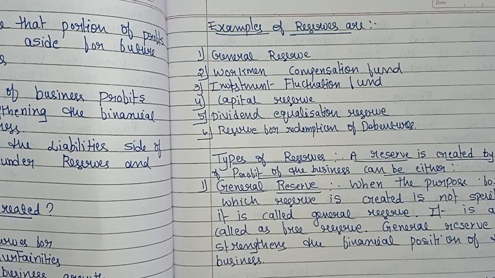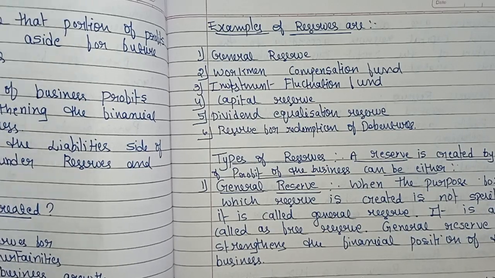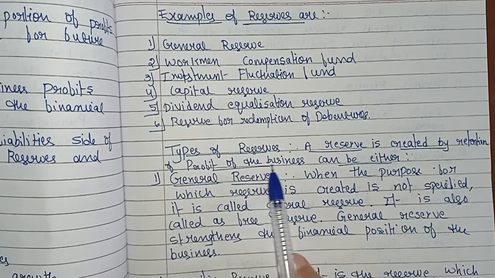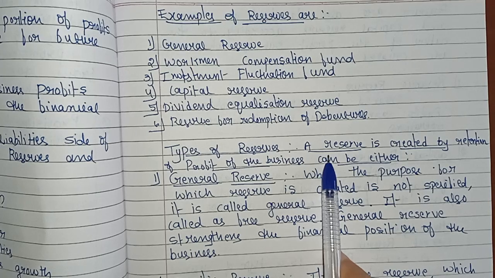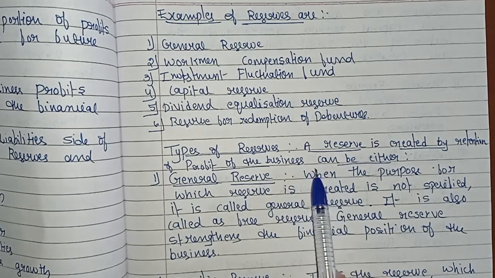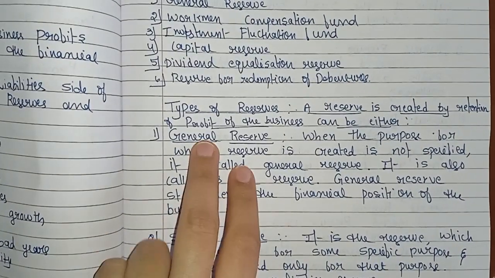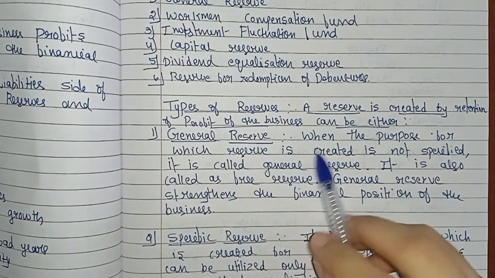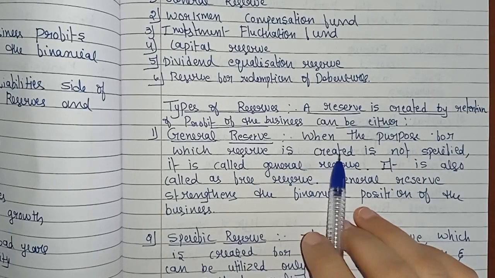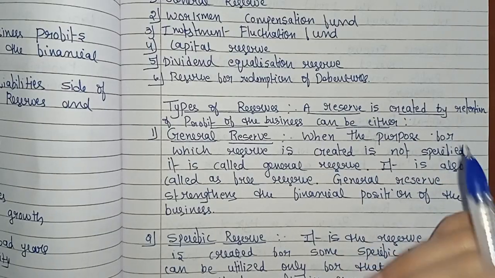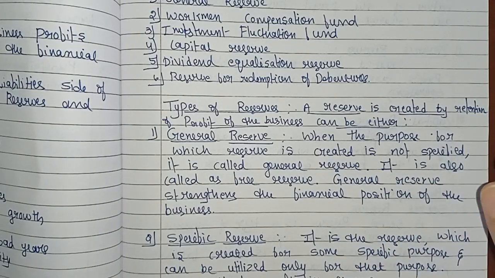Types of reserves. What are the types of reserves? See here, a reserve is created by retention of profit of the business. They can be either general reserve or specific reserve, on the basis of retention of profits. Clear? So let's discuss general reserve. What does it mean? It means the purpose for which the reserve is created is not specified. Companies will create the general reserve, but here the purpose is not specified.